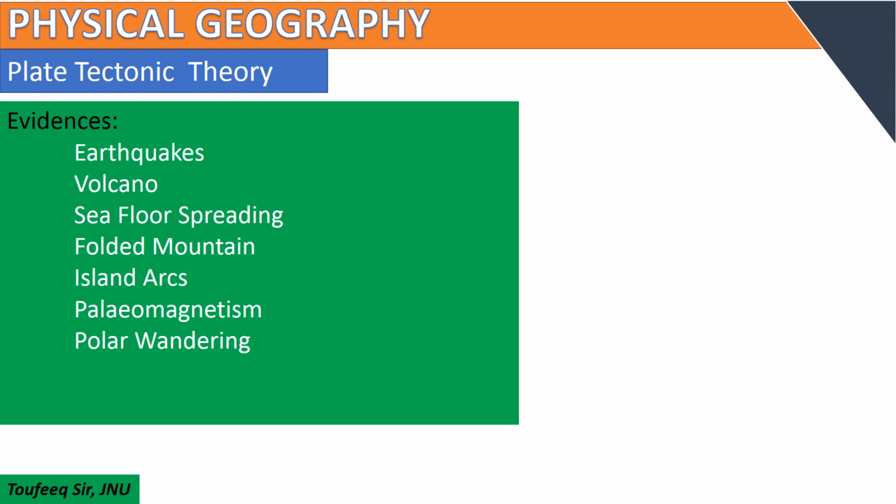Paleomagnetism: paleomagnetism in rocks is the most important evidence, as alternate bands of normal and reverse magnetism in separate strips on either side of the ridge are also found. If we see the rocks, the age of the rocks of the continents is older than the oceanic crust.